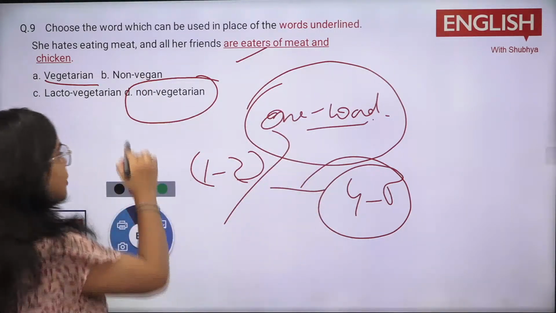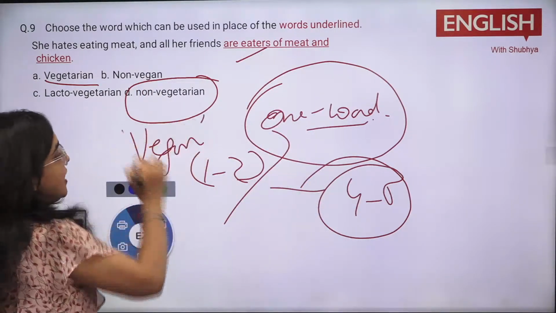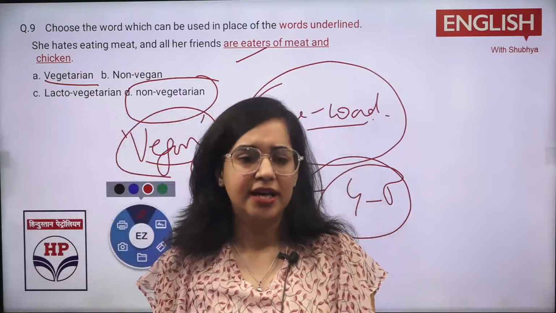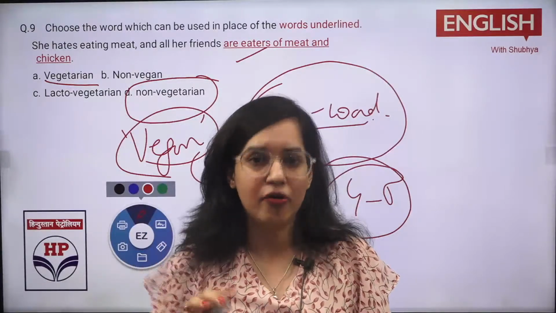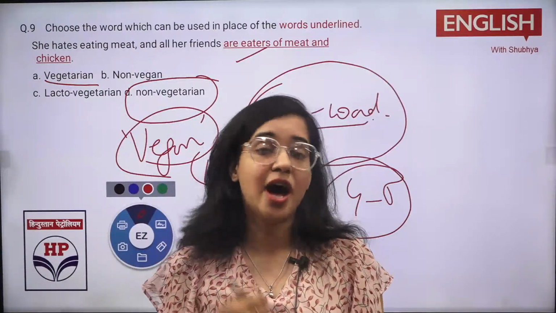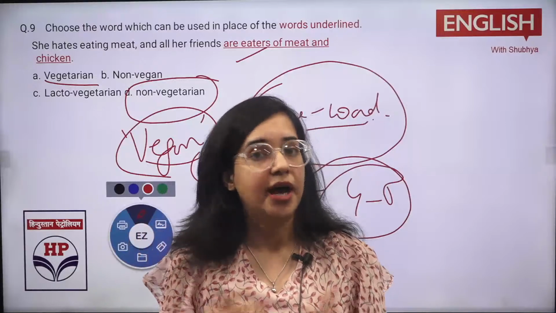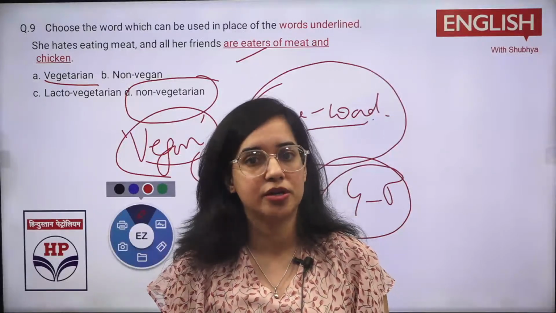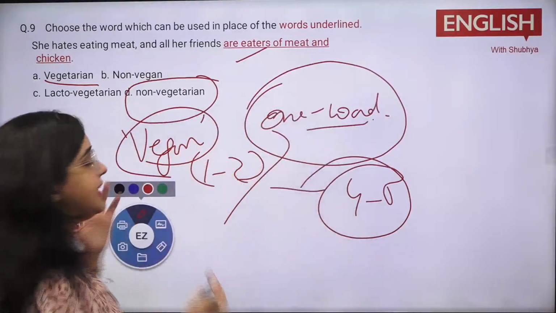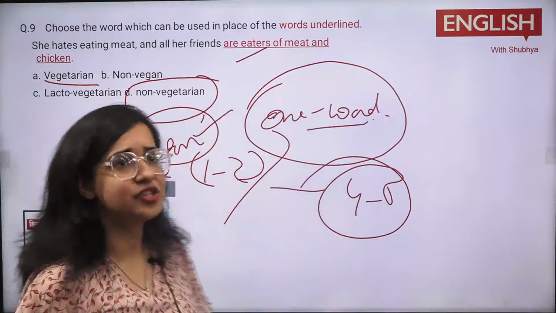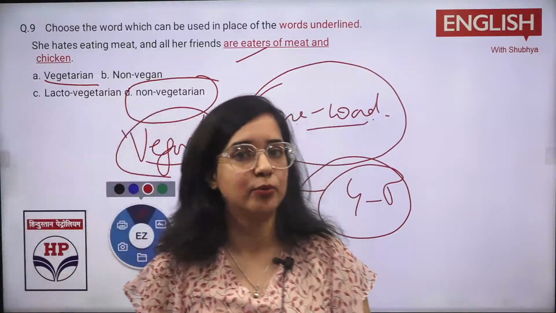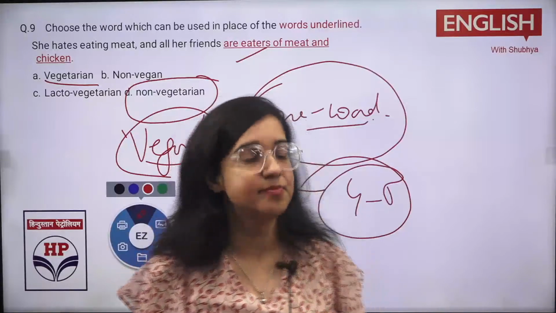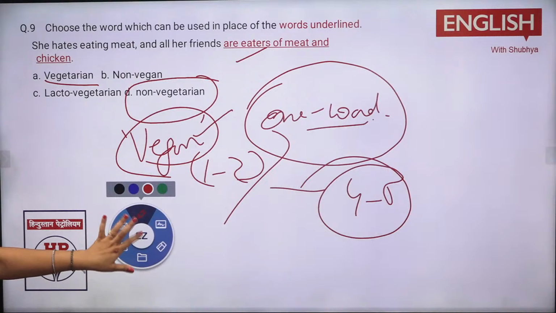Now remember one more thing, a vegan is a person who does not even consume milk or dairy products. Some people find it out that taking milk from a cow, or from any animal, is also wrong. Like, how can we take the milk of an animal and consume those dairy products? So there are some people who don't even consume dairy products, and those are the people who are vegan. In case you're not aware, I know you are all very intelligent students, but let's have a discussion also. We should be discussing some common terms, and this would be comprehending your vocabulary only. That is my goal for that, right? So this was a way of doing it.